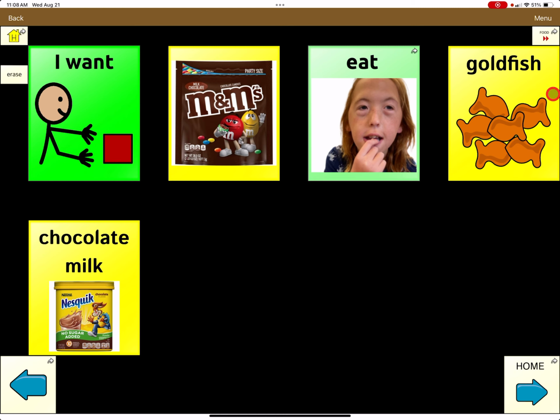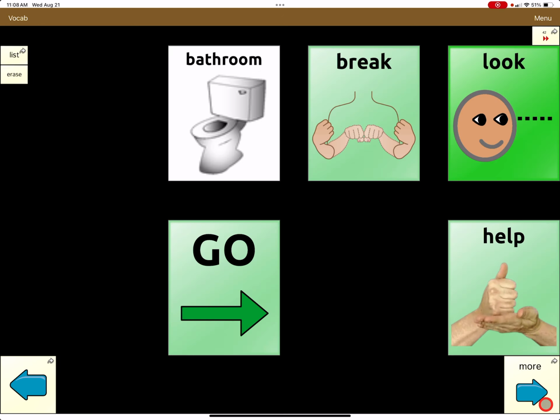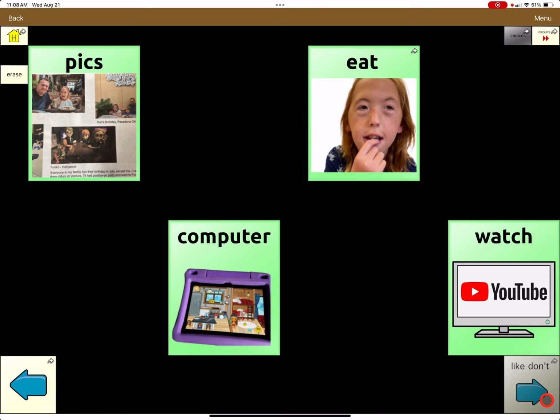And so we talked about shopping, and she would ask for M&Ms, chocolate milk, or goldfish in our sessions, and she used this a lot. Back home, going through, we have a couple more pages. That was the link here from Eat.